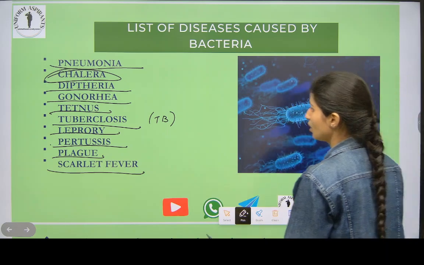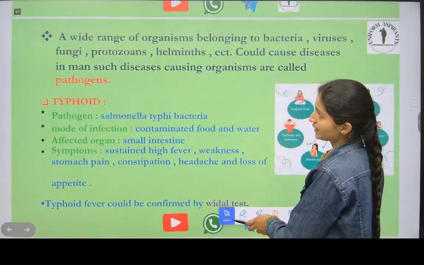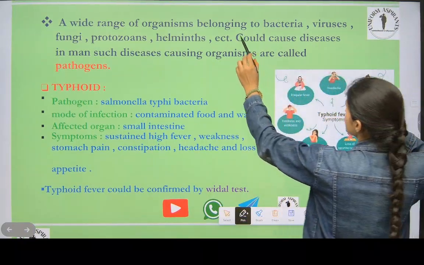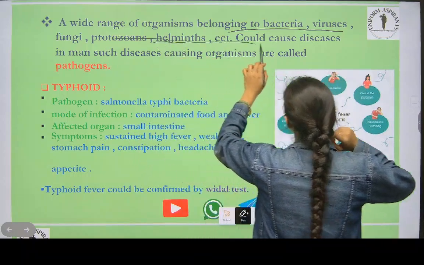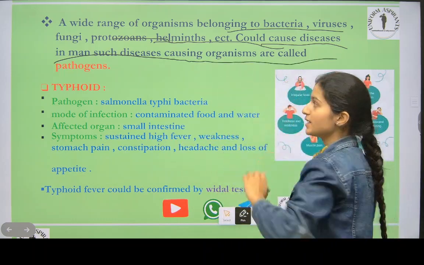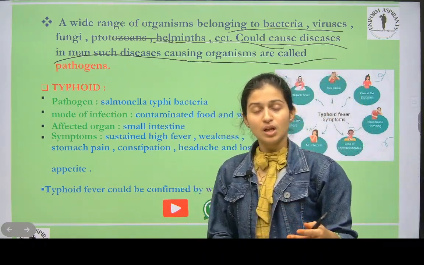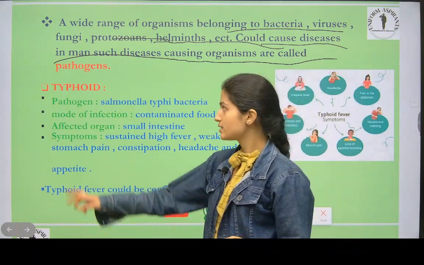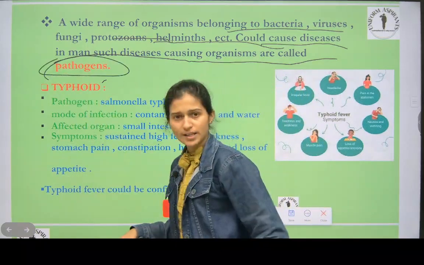Then you have to remember these names, which are caused by bacteria. Now see, a wide range of organisms belonging to bacteria, virus, fungi, protozoa, helminthes, etc. could cause diseases in man. Such disease-causing organisms are called pathogens. I told you, the one because of whom we get affected by diseases is called a pathogen.